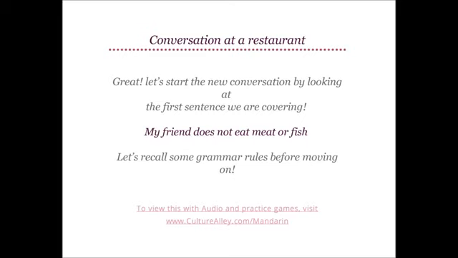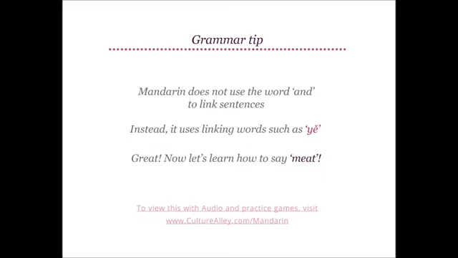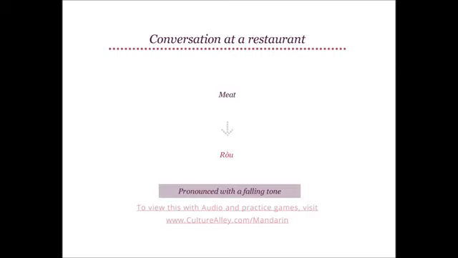Let's recall some grammar rules before moving on. Recall that Mandarin does not use the word and to link sentences. Instead, it uses linking words such as 也. Great! Now let's learn how to say meat. Meat translates to 肉, which is pronounced with a falling tone, like 肉.